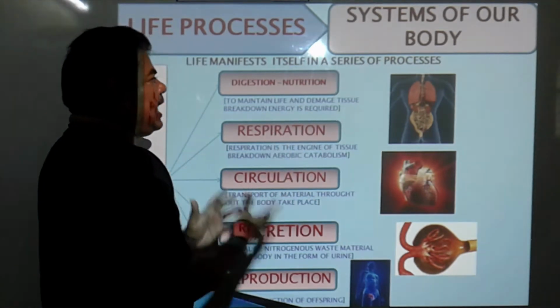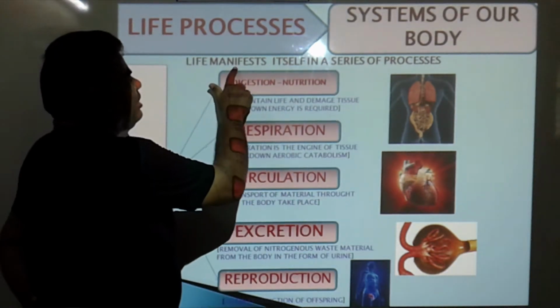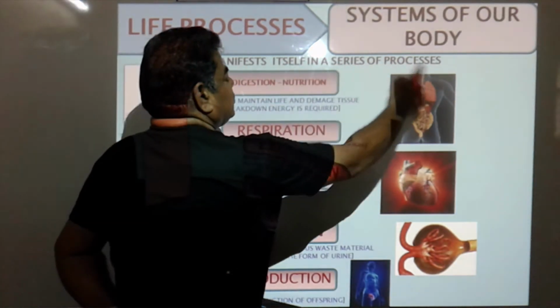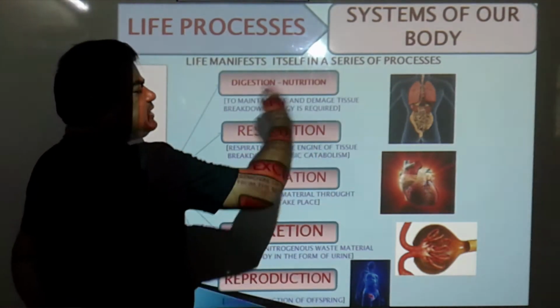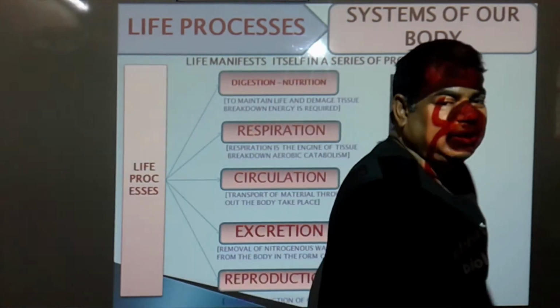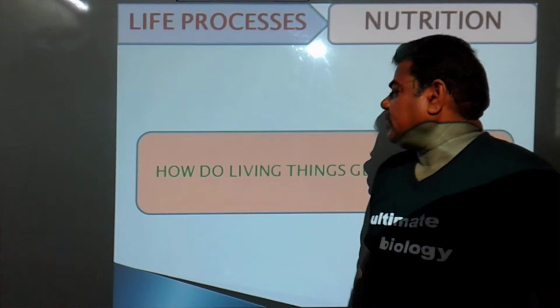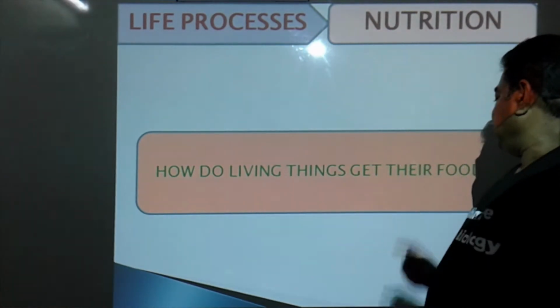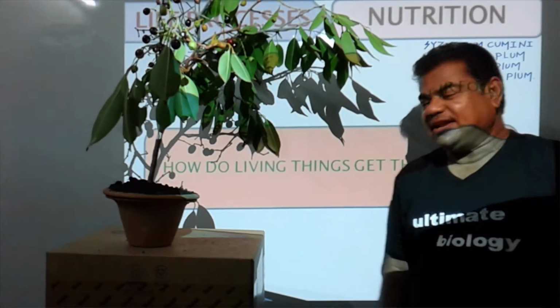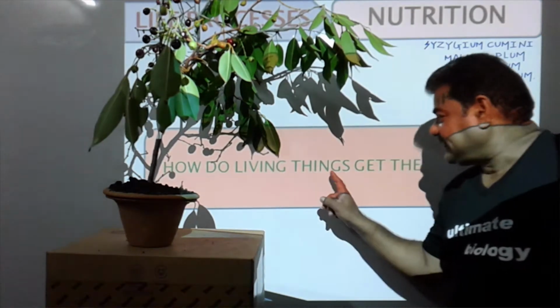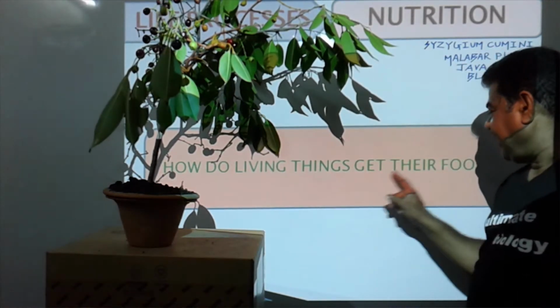These all are the life processes. Life manifests itself in a series of processes. These all are the series of processes in the case of what? That of a multicellular organism. How do living things get their food? Now see here. How do living things get their food?